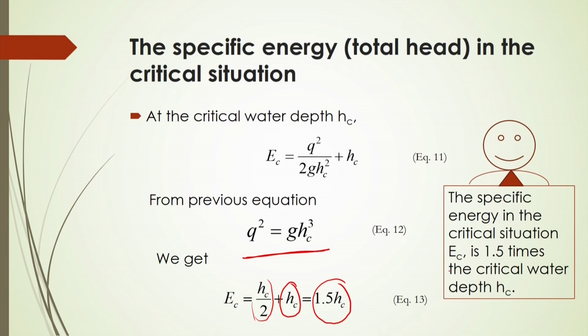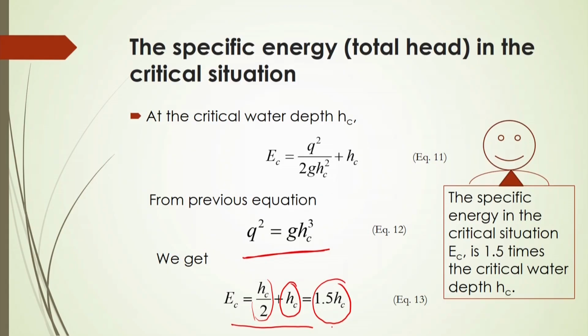If we know this EC at the critical situation, you will be able to calculate the specific energy per unit width, and also the discharge per unit width q, that is, the critical discharge, and also the critical height.